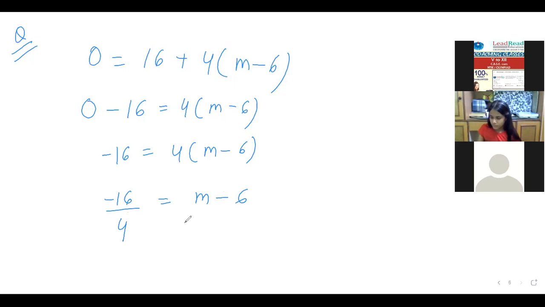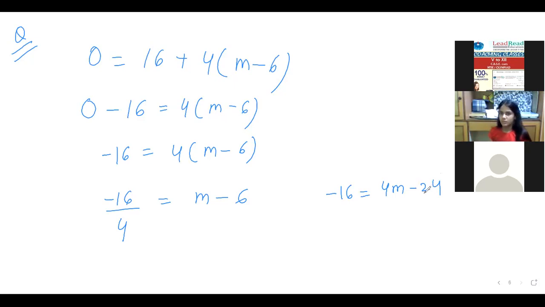Excuse me, ma'am. Yes, Samraj. Ma'am, I have done it. I have written minus 16 is equal to 4 bracket m minus 6. Then I have written 4m, and 24 on the other side, that will be 8. 8 is... minus 24, what will you say?